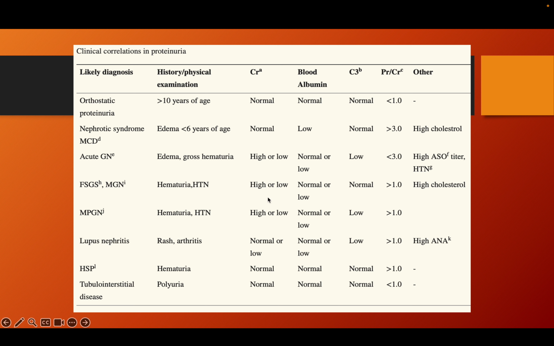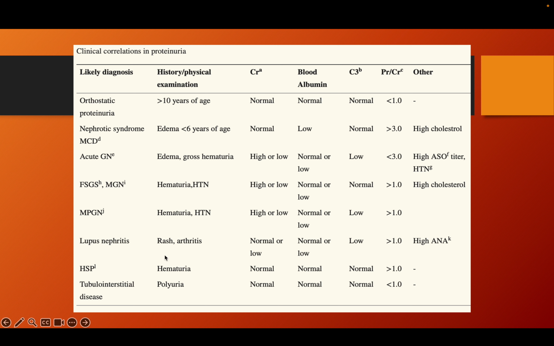So C3 will be normal in the case of FSGS and membranous glomerular nephropathy. Generally protein creatinine ratio will be more. So MPGN is also a possibility. Mesangial proliferative generally presents as glomerulonephritis more. Nephritic syndrome is more. Hematuria, hypertension is more. Generally C3 is low in these cases in the case of mesangial proliferative.